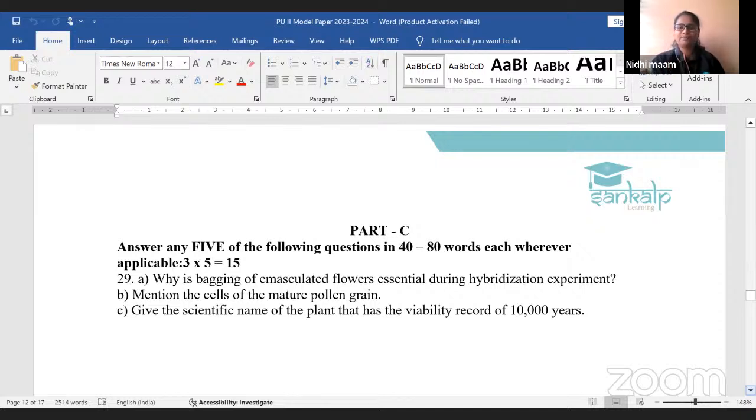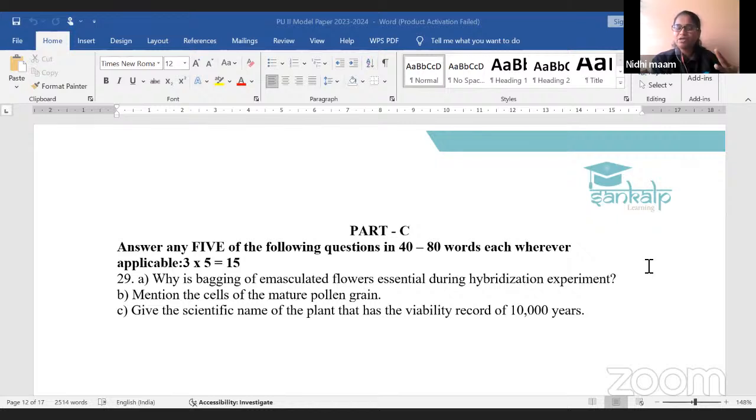Very easy question. Yes, why should we put a bag on the emasculated flowers? Be fast. You can say through the mic or through the chat box, however you are comfortable with. Priyanka answered as to prevent contamination. Okay. Sita answered as to control the pollination.